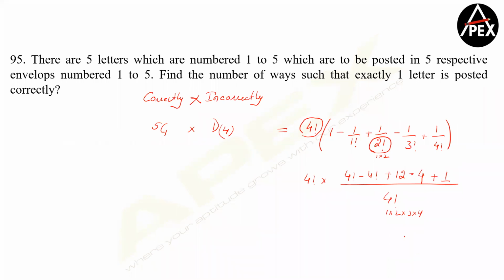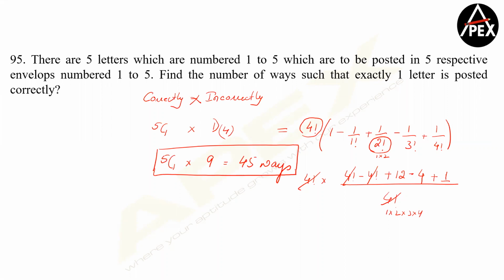Clear? So this gets cancelled, this gets cancelled. 12 minus 4 is how much, guys? 8. 8 plus 1 is how much? 9. So your answer becomes 5C1 into 9. That is 45 ways. Am I clear, Likita? If you want, you can try at home. How do you get 9 ways of posting 4 of them incorrectly?